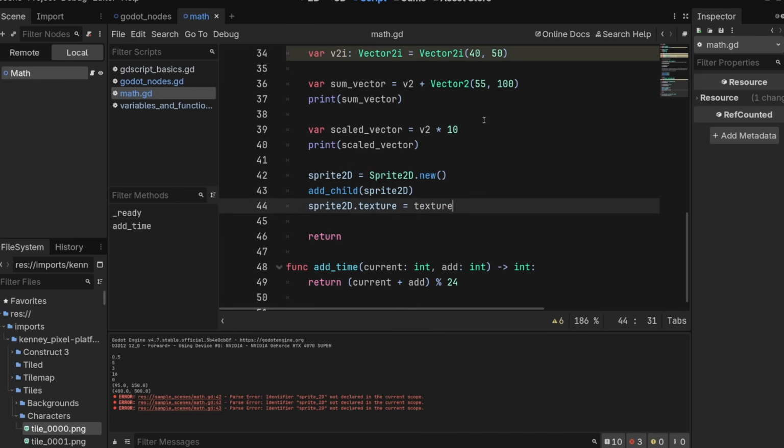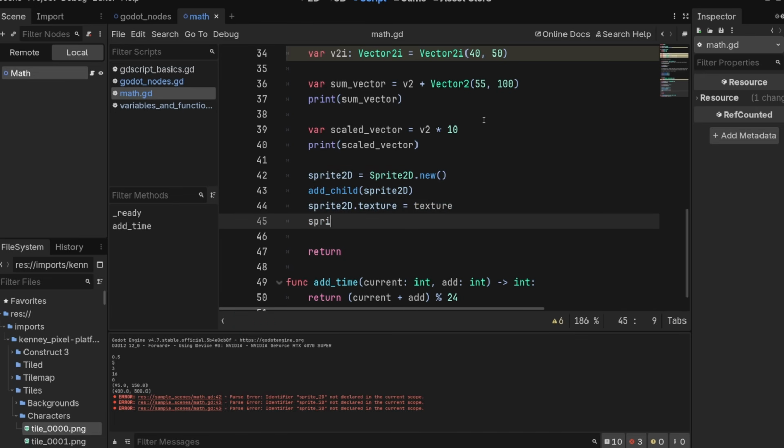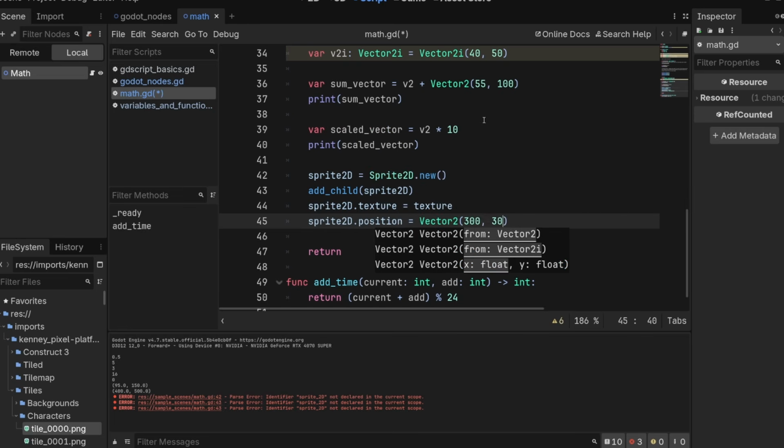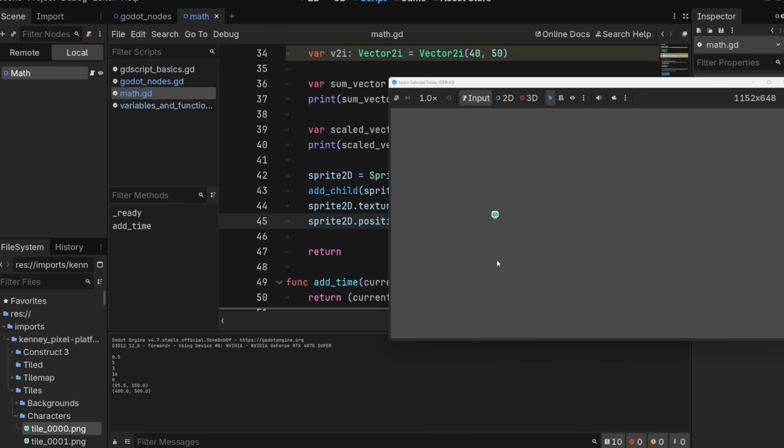Let's put him somewhere near the middle of the screen. We'll go sprite_2d.position equals, and then we want to create a new Vector2(300, 300). And let's just make sure this is working. We will play the scene, and there he is. Cute little guy. Cool. There's a problem here, and that's that this guy is not moving.